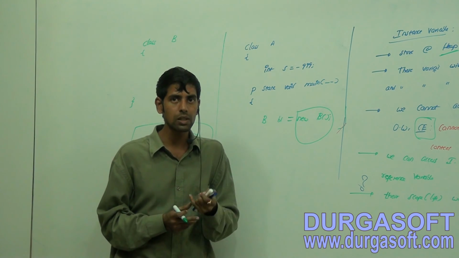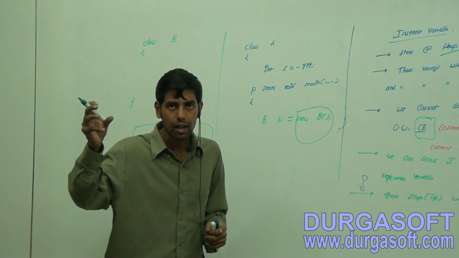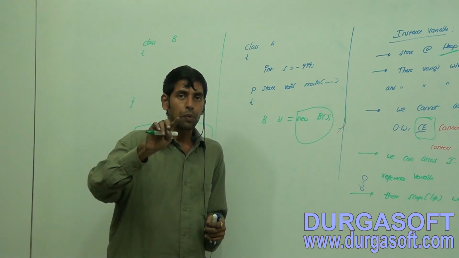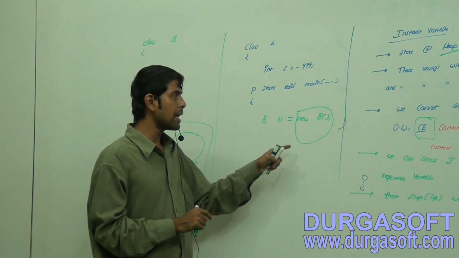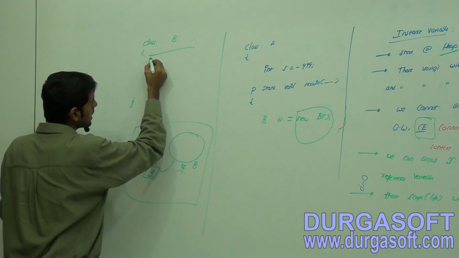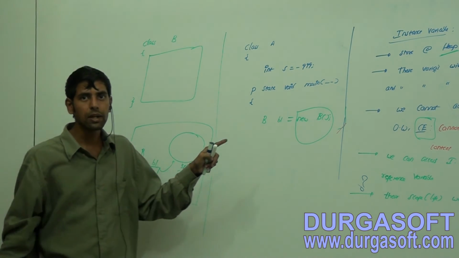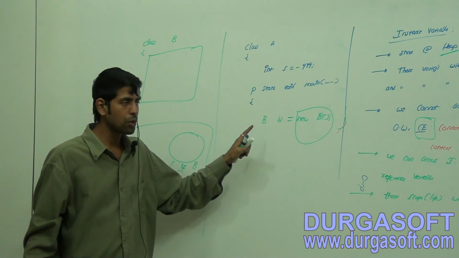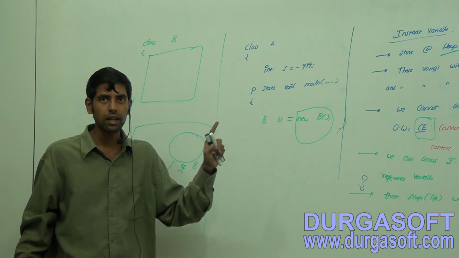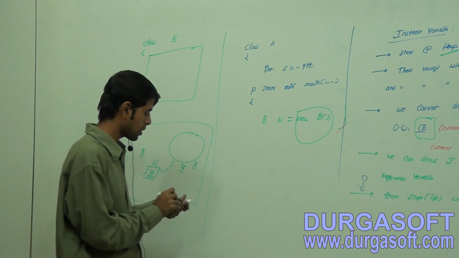It represents a user defined data type value. What is the user defined data type here? It is B. That B type skeleton is available here. I am going to use this one.